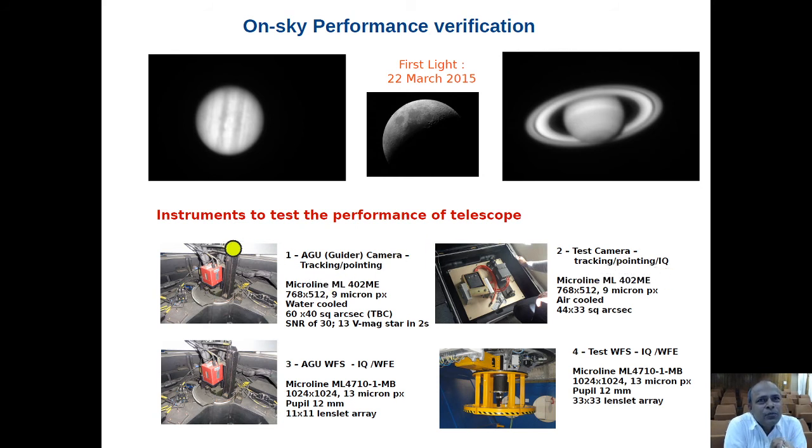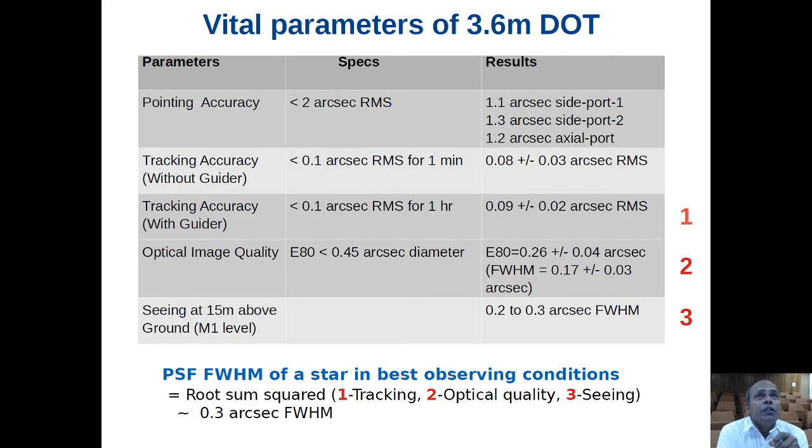This is mounted inside the telescope. This we can mount from outside, and again there is the telescope wavefront sensor. This is used to characterize image quality, and the test wavefront sensor also we can mount from outside. So we have done.